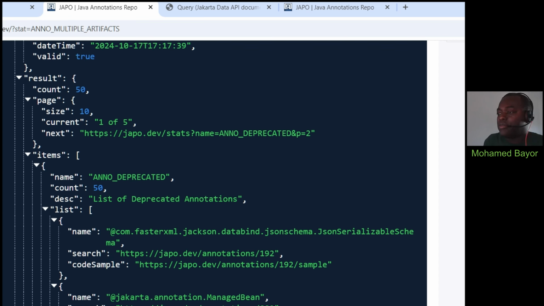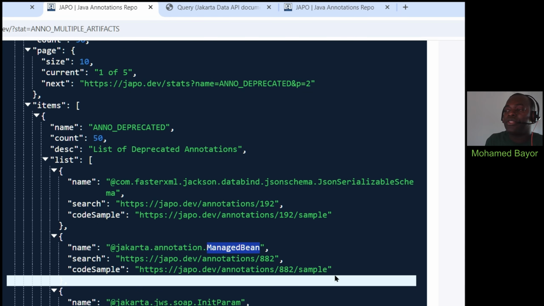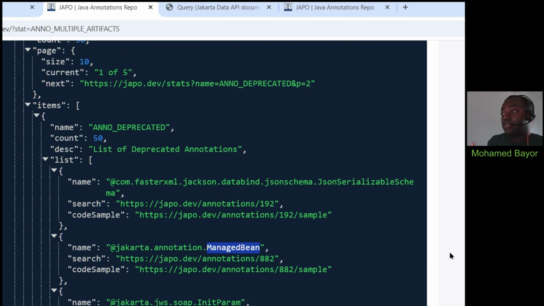If you're about to choose a name for your annotation and then you come here and find out that, let's say for example, managed bean is a name you want to use for your stuff, and then you find out that it exists already, part of Jakarta in this case, but it's already deprecated. So maybe an opportunity for you to use the same name, or maybe to slightly rename it in some ways.